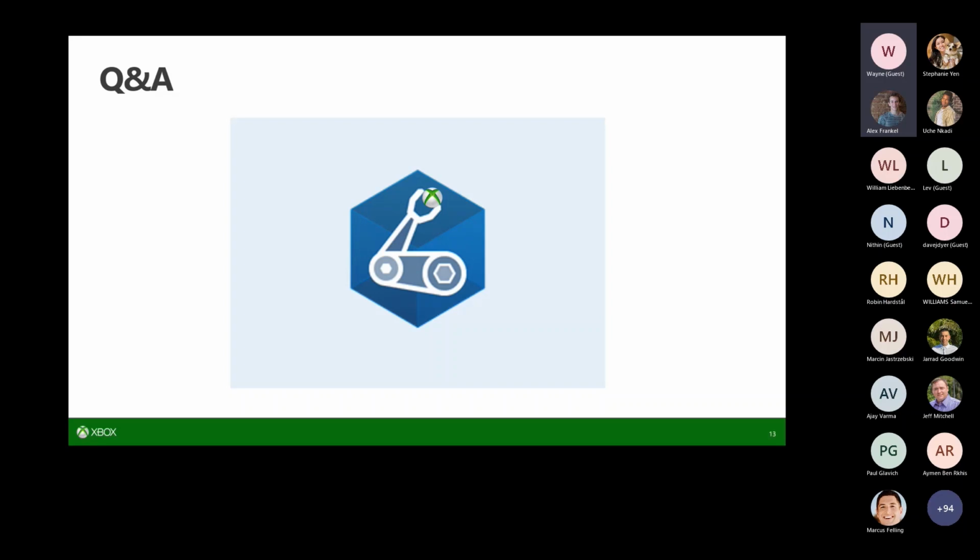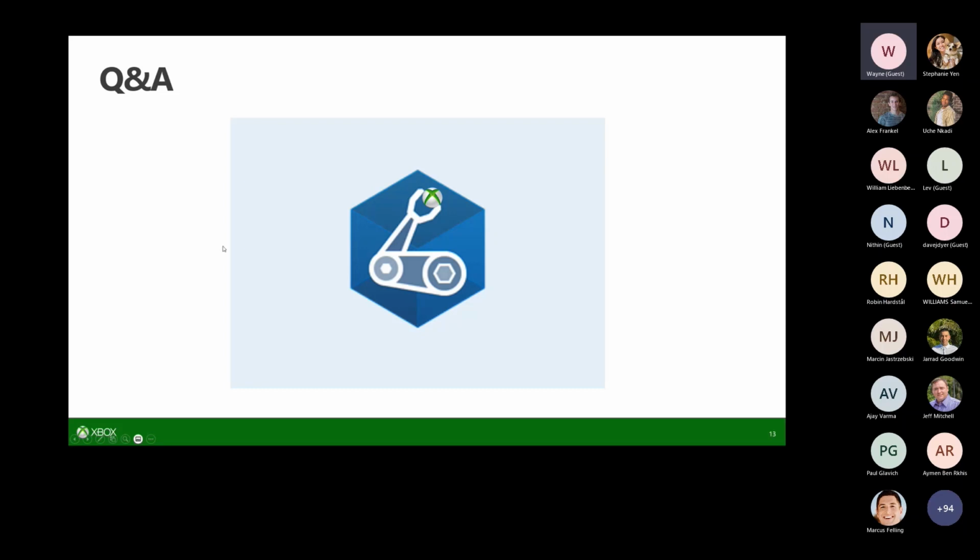Curious how the Xbox team handles any sort of multi-tenant resource bundles in Bicep. Do you have one master template that you pipeline the different names and values into? So I guess right now, and I don't know exactly how much we can share about where we deploy to, for the most part we just have a single tenant that we're deploying to. So it's not a problem that has come up.